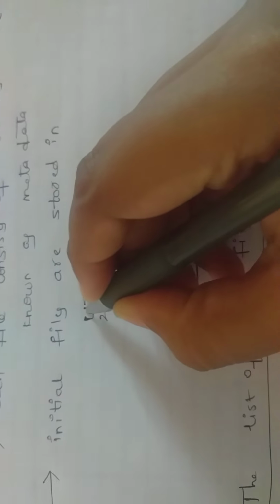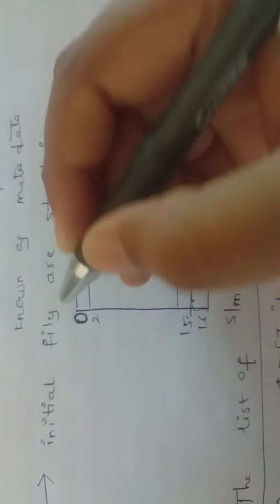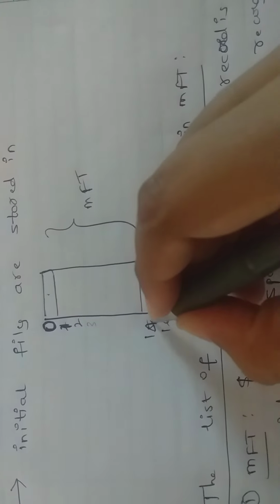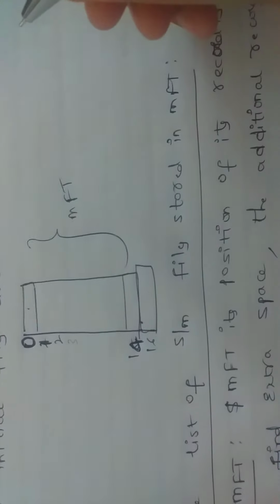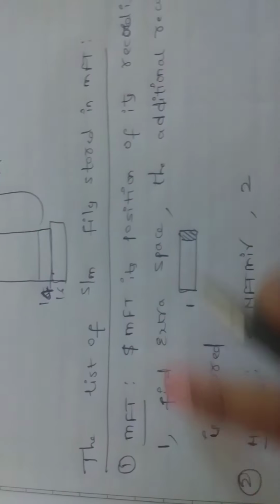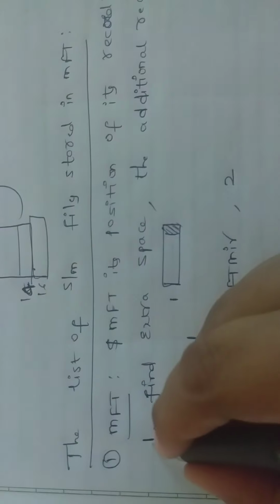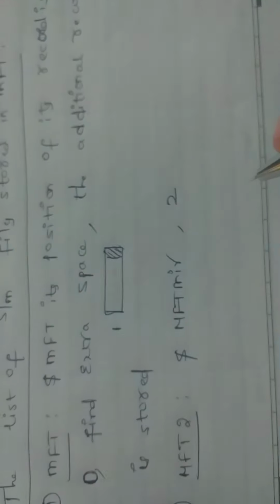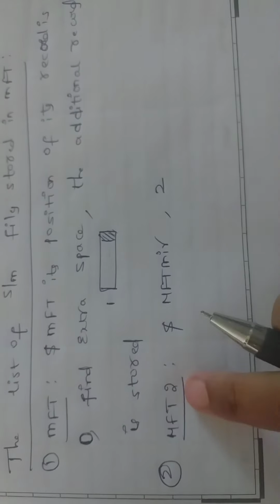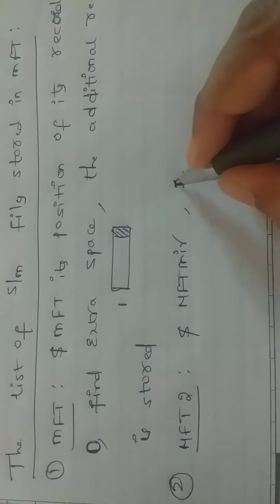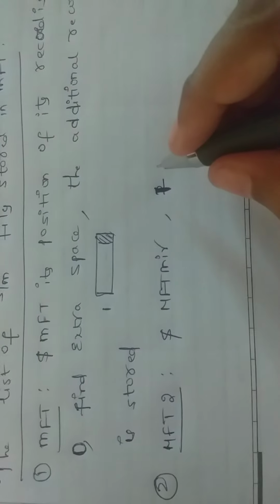Records always start with 0, then 1, and so on up to 14. So the first position is 0: MFT is 0 and MFT2 is 1. Its position is 1.